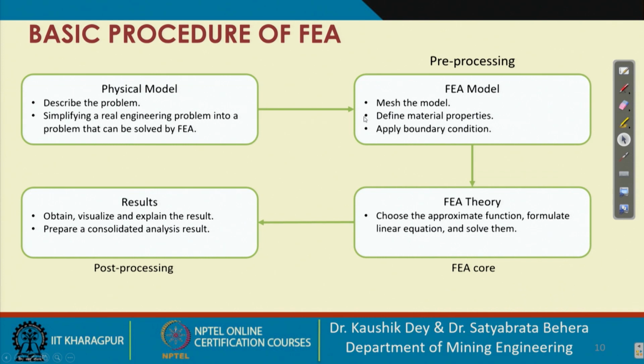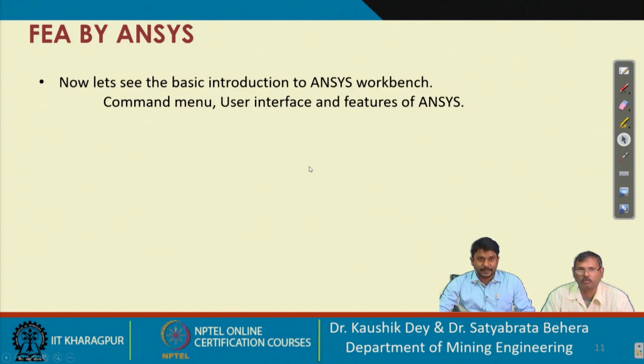Then we apply some material properties and the boundary conditions, that means the input parameters like the fixed conditions and the various externally applied forces. Then the FEA theory chooses the approximate function, formulates some linear equations and solves them. That is the core of the FEA. And now we visualize and explain the result. These are the four procedures which we will do in ANSYS explicit dynamic analysis.